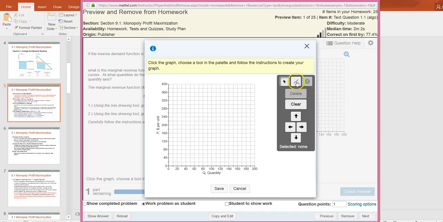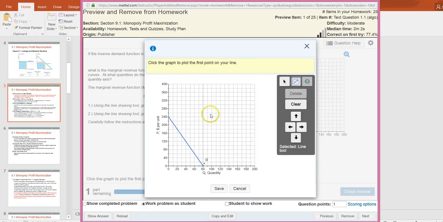So now let's use the line drawing tool. 240 for both, and for the price curve, as we just mentioned, the quantity intercept is 80. So here should be 80, and this is the demand curve.